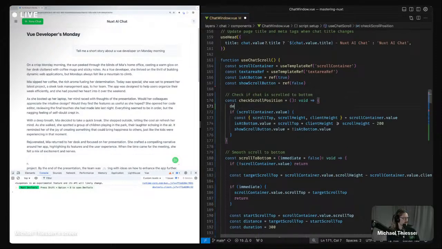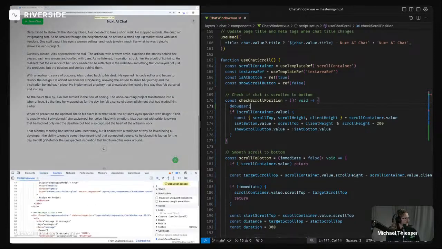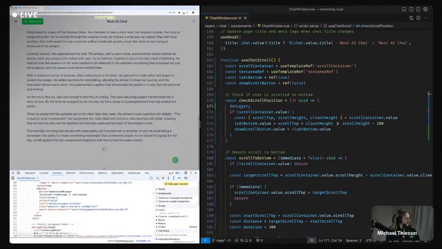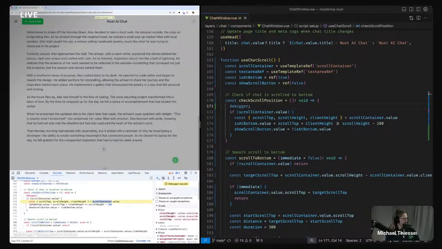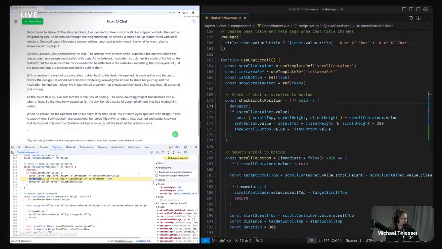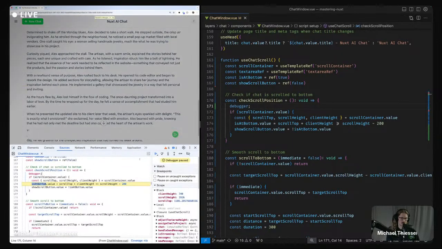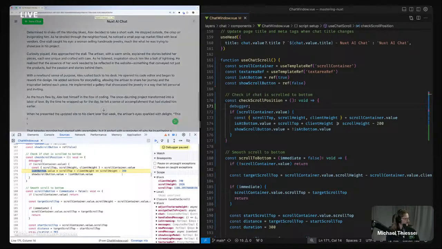So check scroll position. If I go here, why didn't it jump down to the right spot? There we go. Okay. So we've got our scroll container here. And if we get the values, so our scroll top, so it's getting all the values.